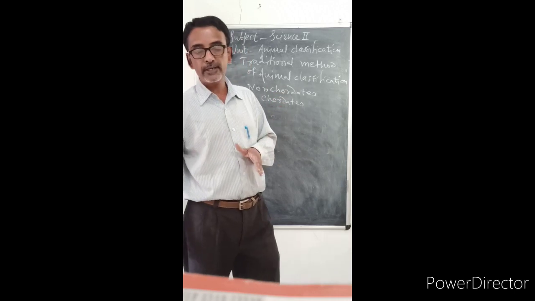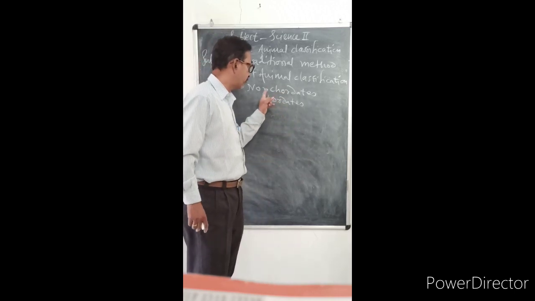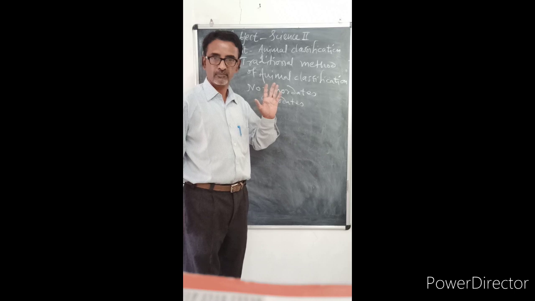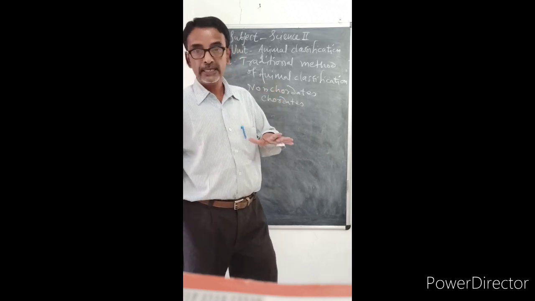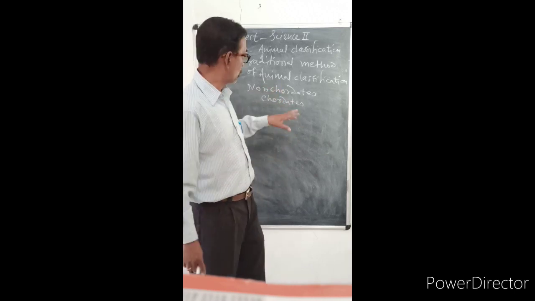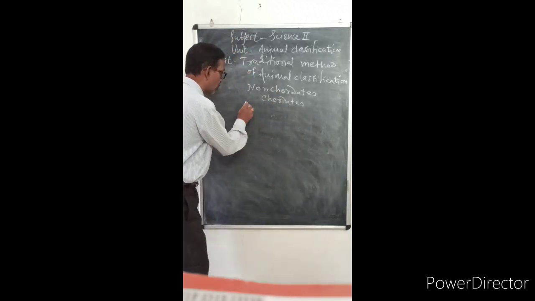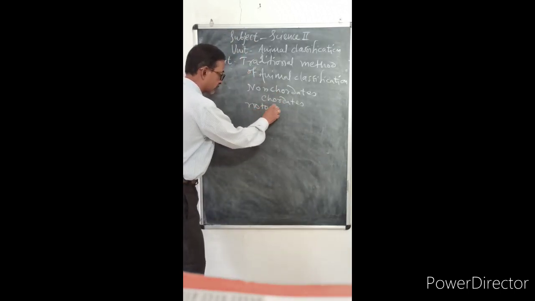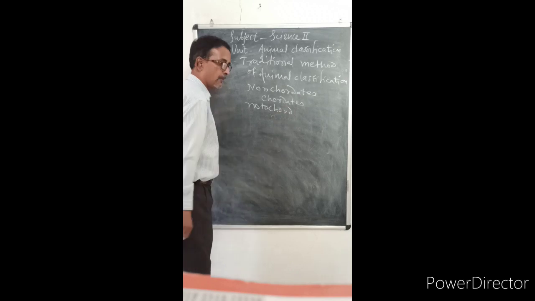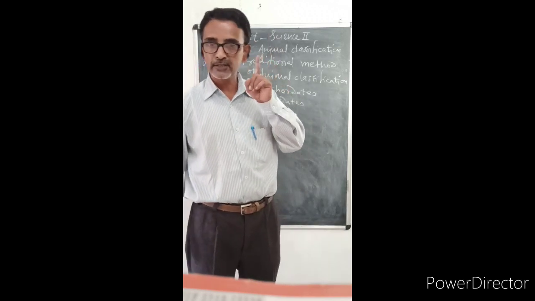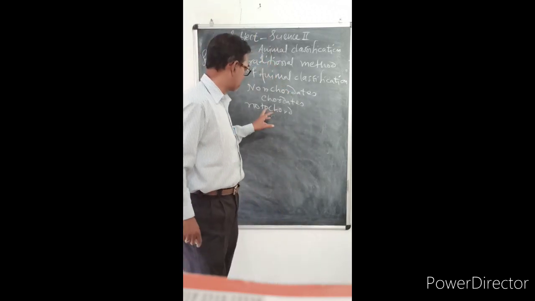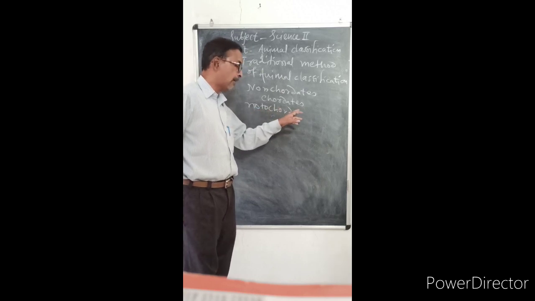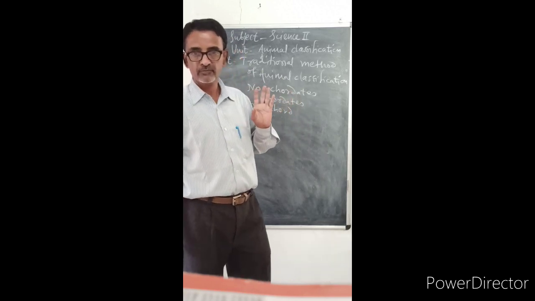What are non-chordates? Non-chordates are primitive animals, lower category animals in which notochord is absent. आता notochord याच्यामध्ये नसतो. So the first characteristic of non-chordates: notochord is absent in their body.